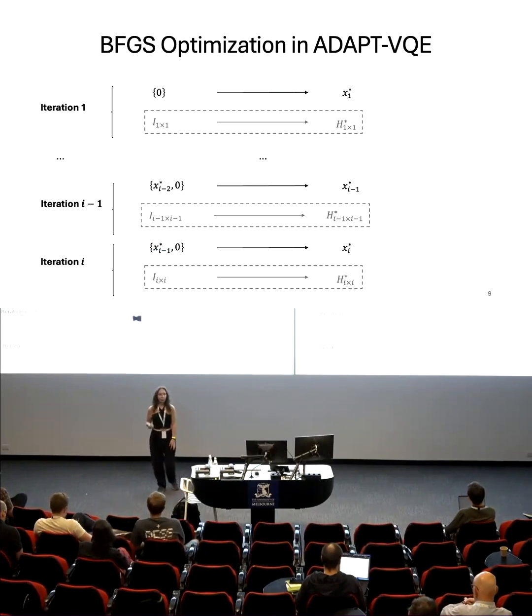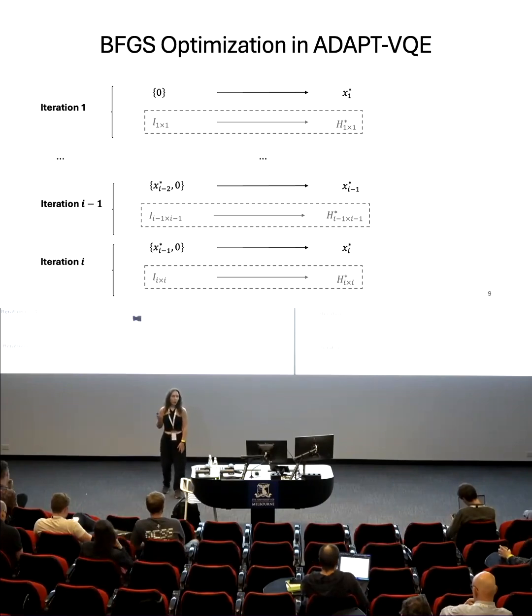In the first optimization, we start by feeding the optimizer a length 1 parameter vector with a single zero, and it evolves this zero into an optimized coefficient for the single ansatz parameter. Internally, it's transforming the 1 by 1 identity matrix into an approximation to the inverse of the second derivative of the single element in the ansatz. In iteration I, we feed it a length I parameter vector with the I minus 1 parameters from the previous optimization with a zero appended, and it transforms this into an optimized length I parameter vector. And internally, it's transforming the I by I identity matrix into an approximation to the inverse Hessian matrix of the cost function.